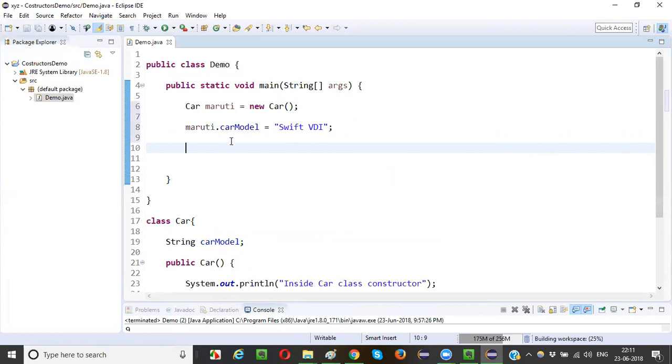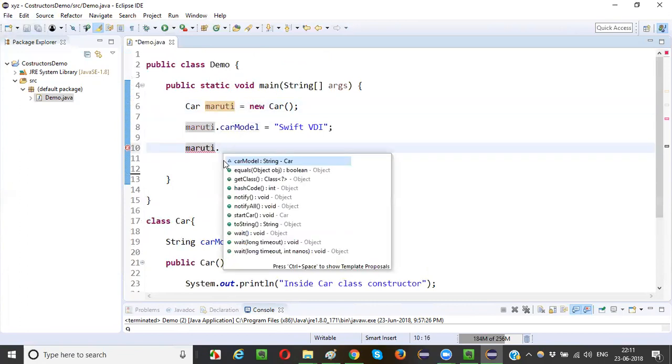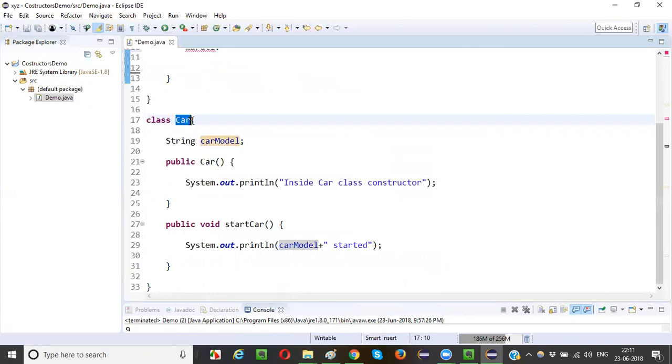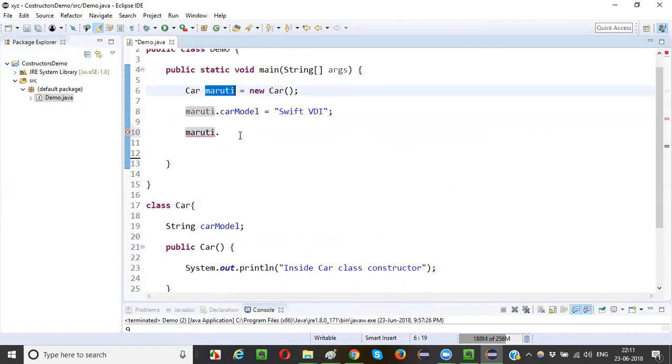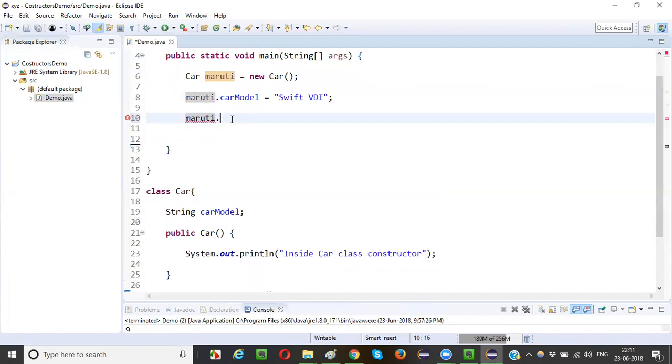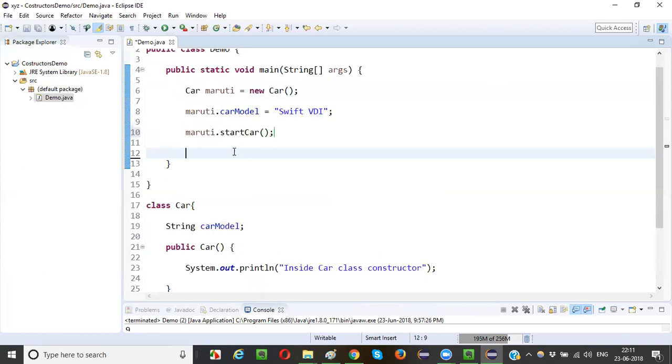Now one more thing here is, how to call the methods which are there in another class. By creating an object here, using the object reference, I can call this method start car. Now I can say Maruti.startCar. Specifically, I have to write the method calling statement. So I need to specifically call the methods.